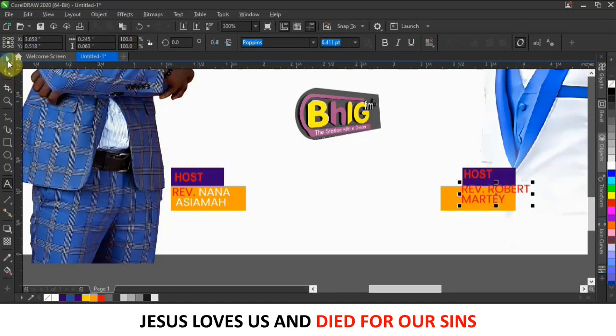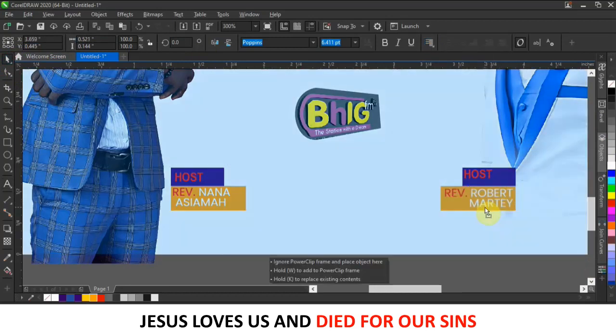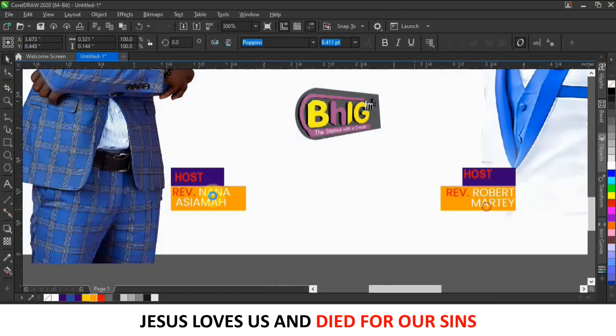So, okay, I will also change the remaining to white. Okay, and then the alignment here, I will give it right alignment like this, and this person too, I'll give the name left alignment, like this.